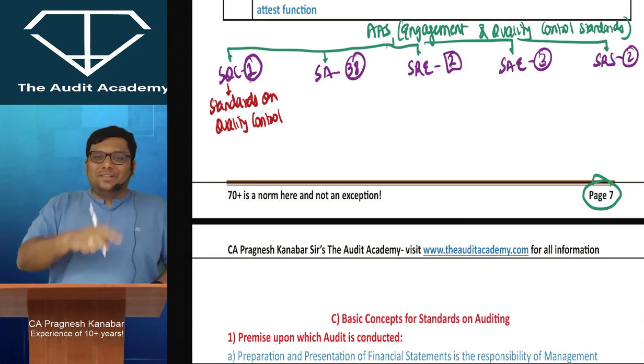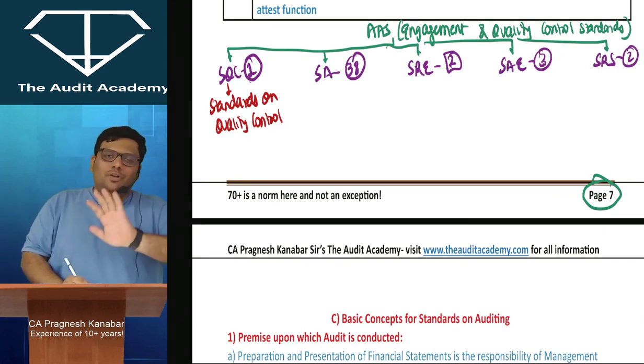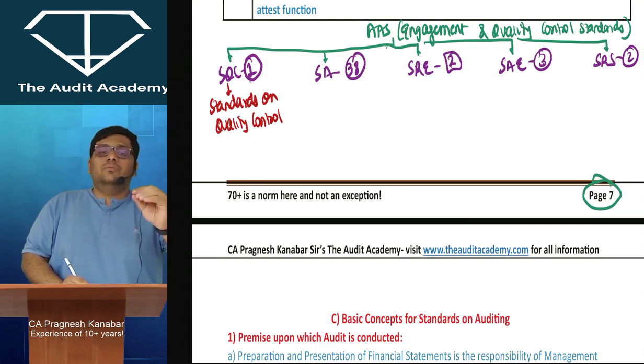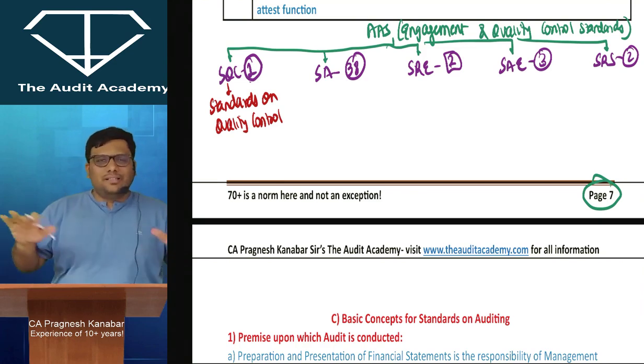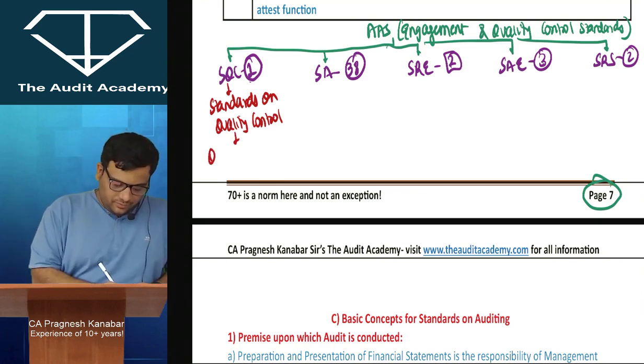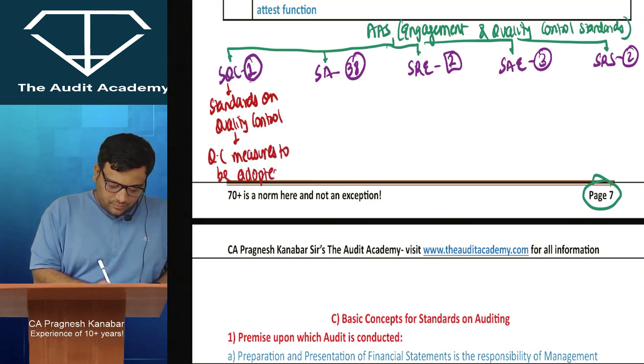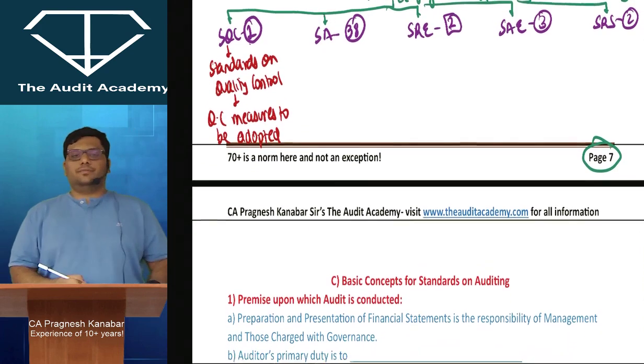Alright. So SQC is like, no matter whatever assignment you are doing as a practicing chartered accountant, there are some general quality control measures which are to be adopted. And these quality control measures are like maintain ethics, maintain your documents and all of that. So some quality control measures to be adopted are over there.